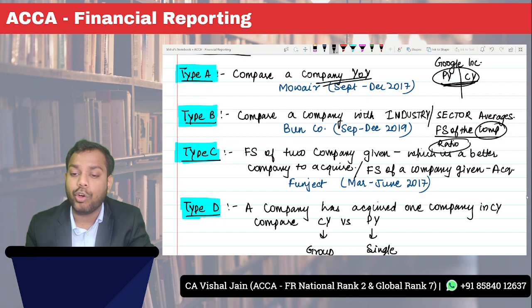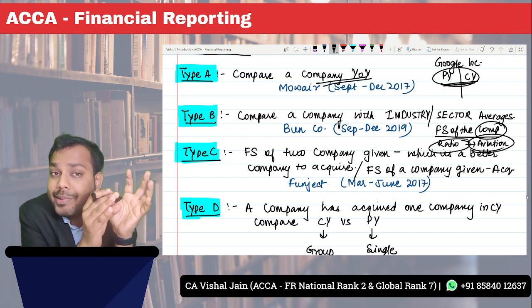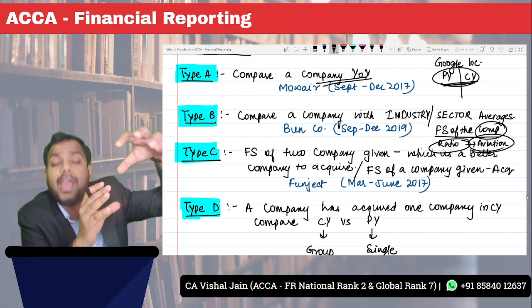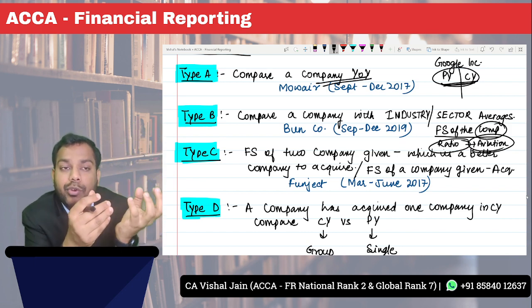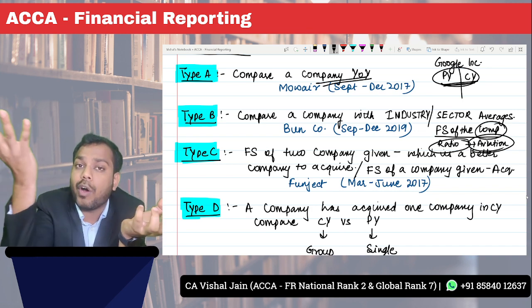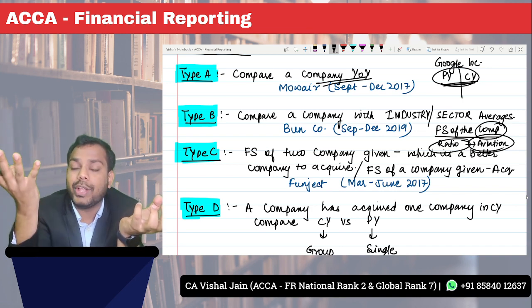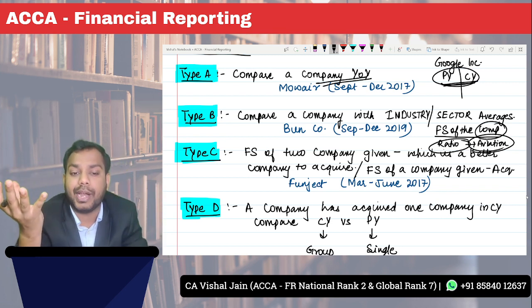The question will give you the ratios of the aviation industry, that is how the industry as a whole is performing, and then you have to compare the ratios of this company with the ratios of the industry, and assess whether this company is outperforming or underperforming the industry.